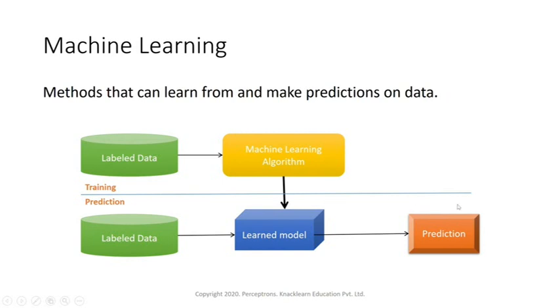If I input the features of a car and ask it to predict what type of car it is, it will be able to predict using this learned model, because the learned model already knows how different cars are, what the different types of car are with respect to the different features within a car. It has already learned it, so that's why it will be able to predict. This is how machine learning actually works.